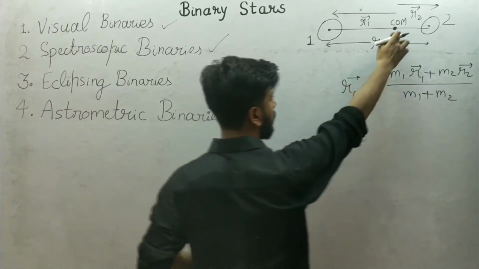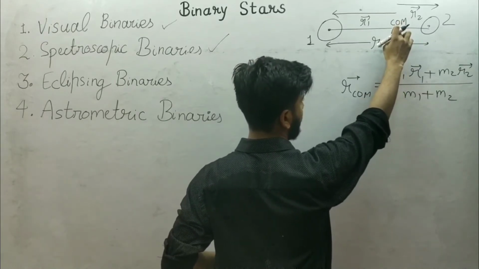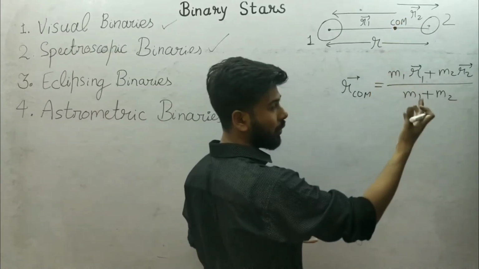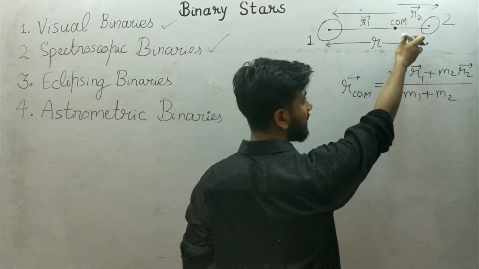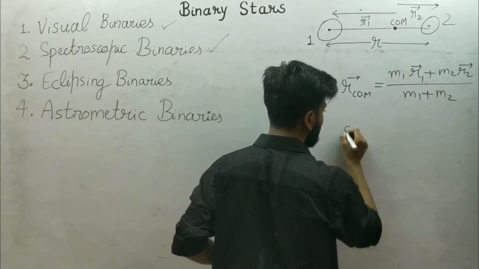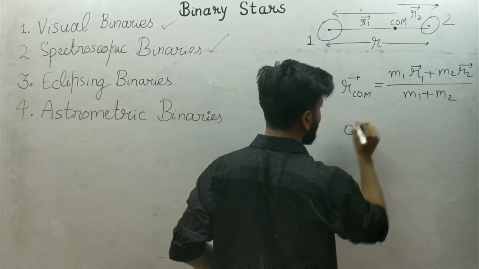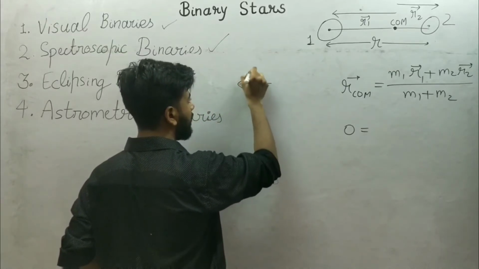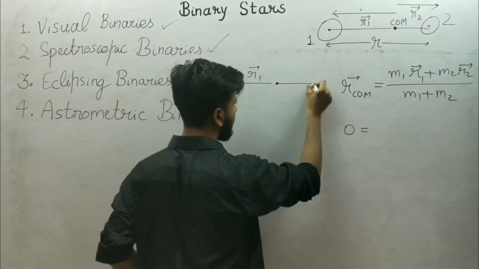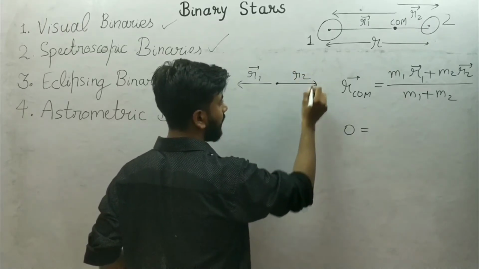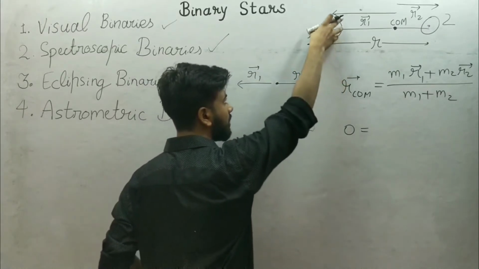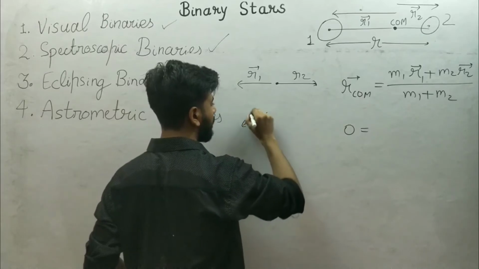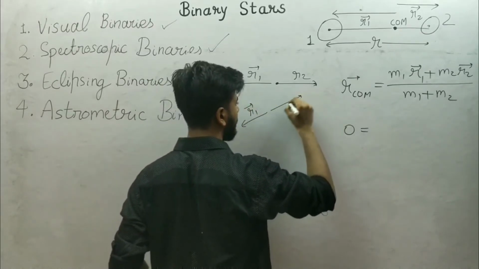So the center of mass with respect to this location, which means the distance of the center of mass from this point, is 0 because the center of mass lies here. Here is vector r1 and here is vector r2, and if the stars rotate, then this star will come like this and this star will go like this. So if r1 is like this, then r2 will be like this.